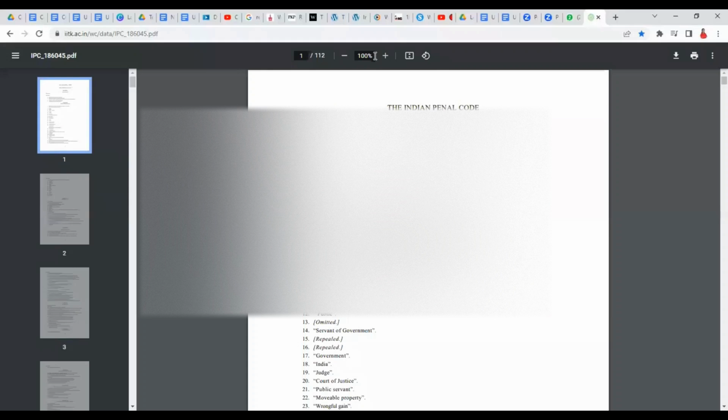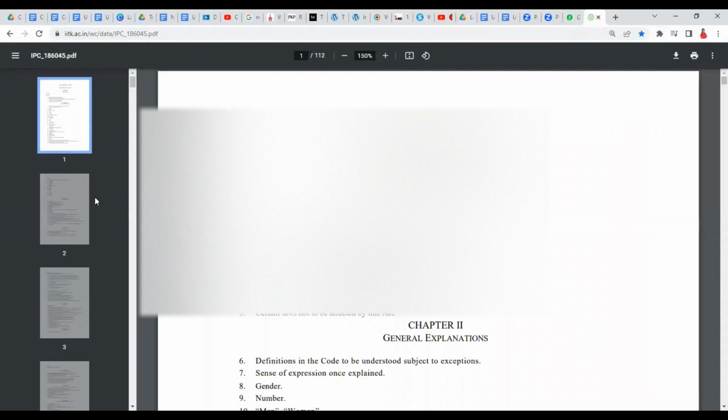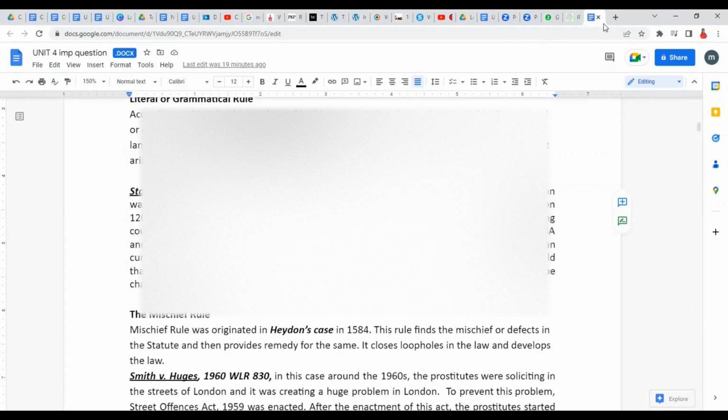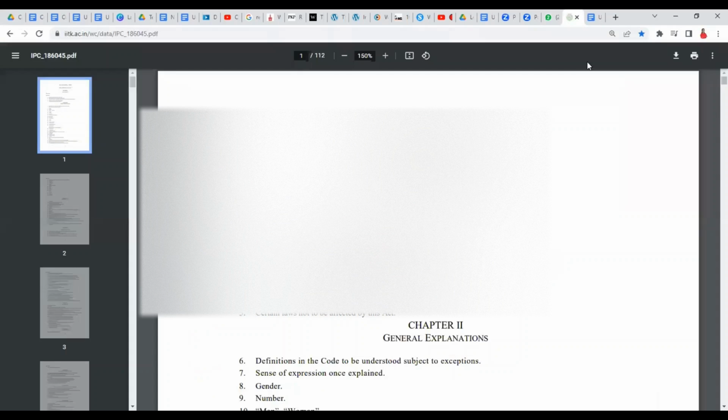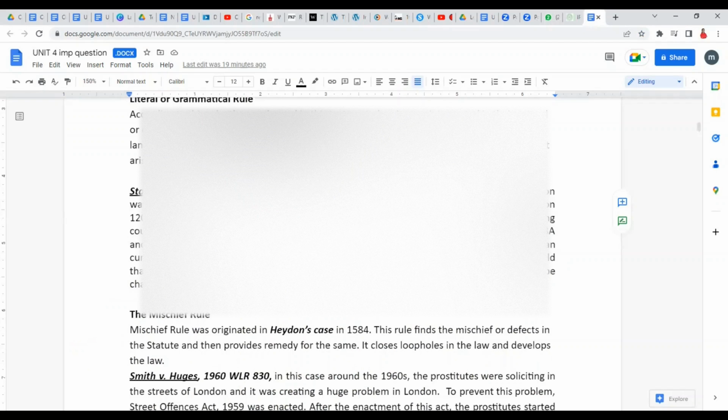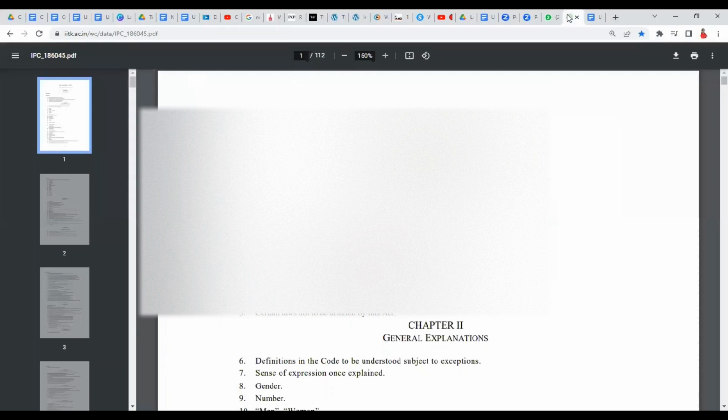So 34 is nothing but common intention, 511 punishment for attempt to commit a crime, 420 cheating.